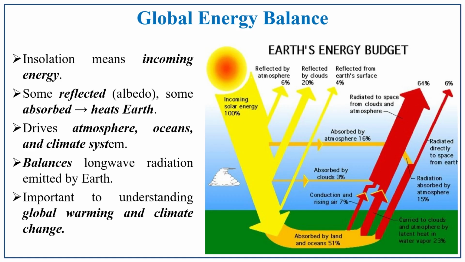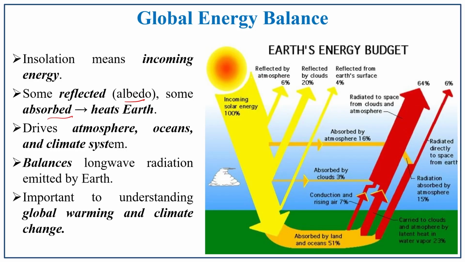Global energy balance. See, in nature itself, how beautifully the incoming solar radiation is balanced. Insolation means incoming solar radiation, we all know that. Some is reflected because of the albedo effect, some is absorbed, and some heats the earth's surface. This is a cyclic process. Because of this, the energy is balanced, and it drives the atmospheric, ocean and climate system.